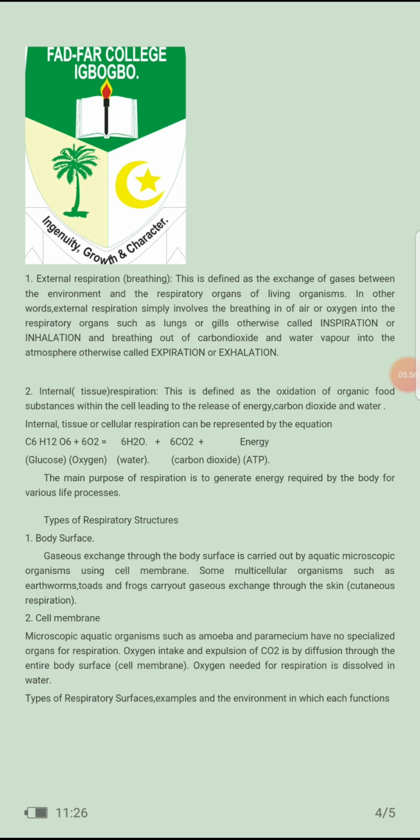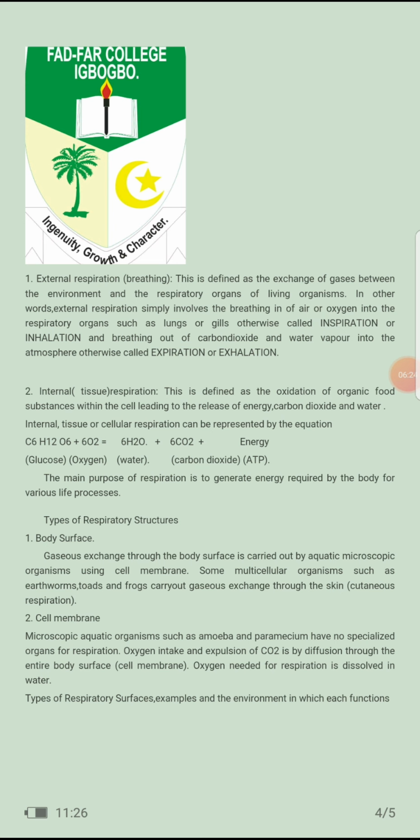Another respiratory structure is the cell membrane. Microscopic aquatic organisms such as amoeba and paramecium have no specialized organ for respiration. Oxygen intake and expulsion of CO2 is by diffusion through the entire body. So they make use of the entire body for their respiration. Oxygen is needed for respiration. The oxygen needed for respiration is always dissolved in water.